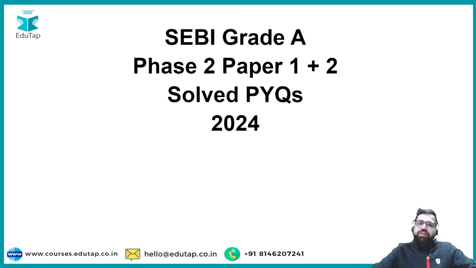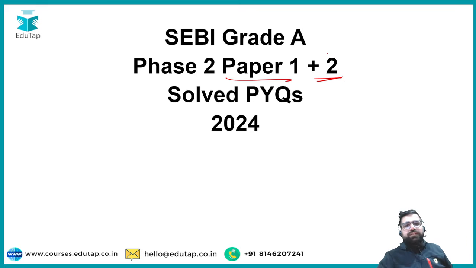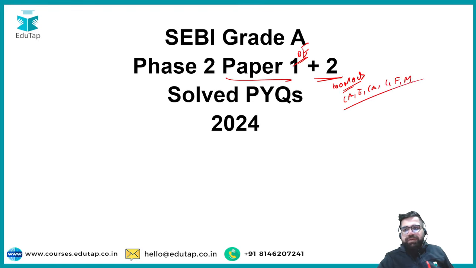In this particular video, we are going to solve the entire phase 2 paper of the year 2024 for the exam SEBI Grade A. In the same video, we are going to solve paper 1 also and paper 2 also. Mind you, in your paper 1, we have descriptive English of SEBI Grade A Phase 2, right? And in your paper 2 of phase 2, we have 100 MCQs of 6 different subjects, which goes by the name of commerce and accounts, economics, costing, companies act, finance, management, right?